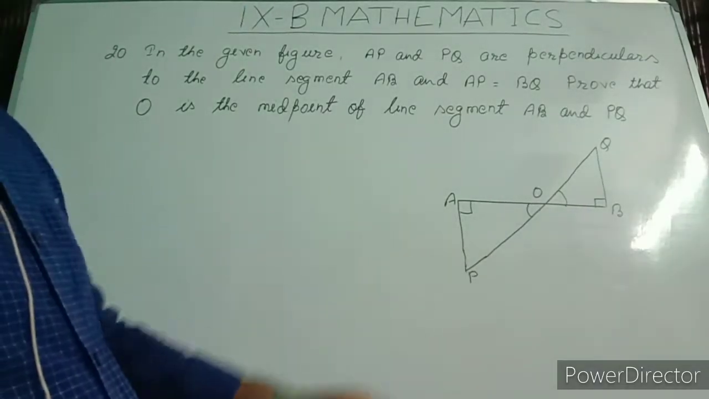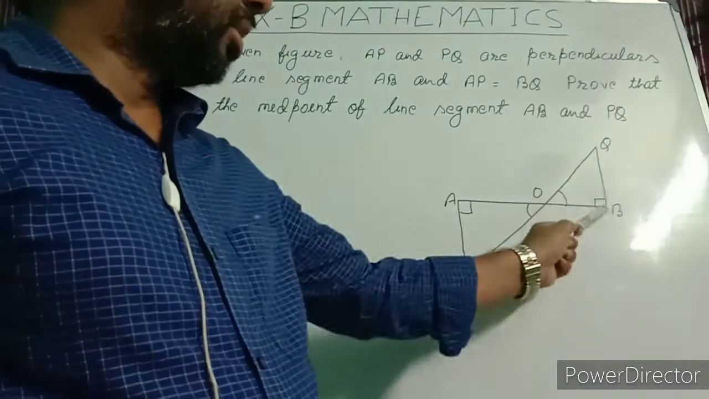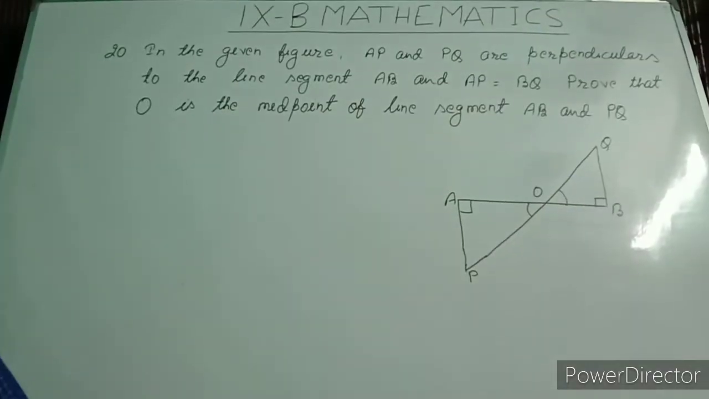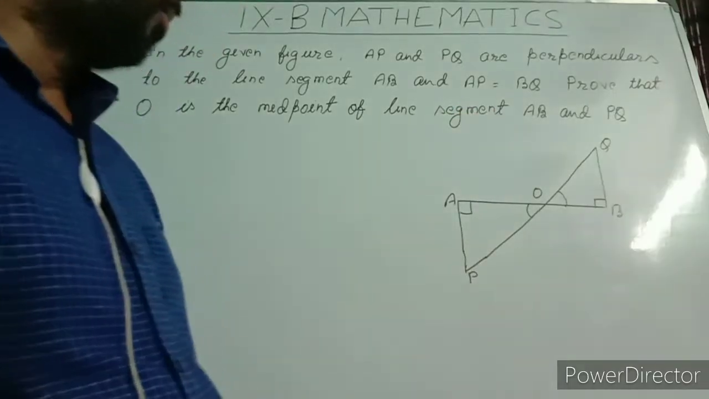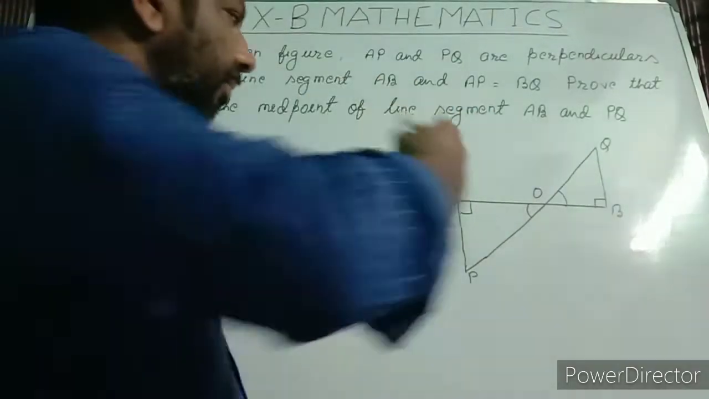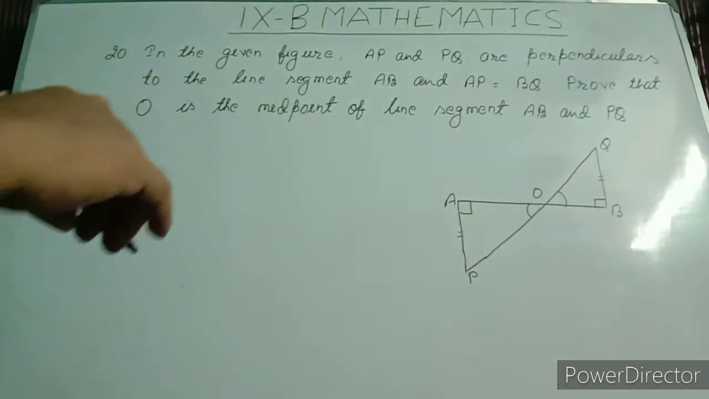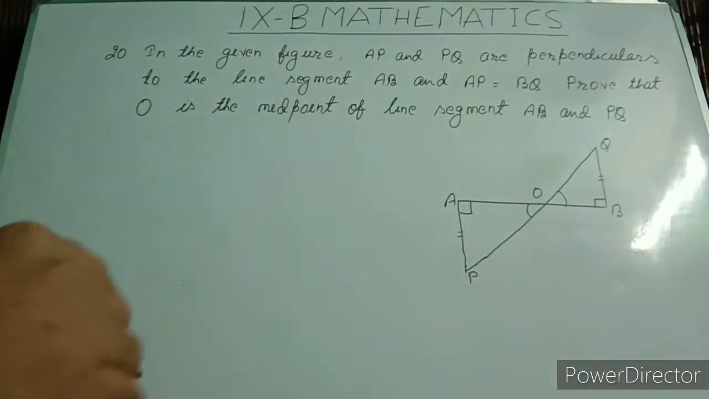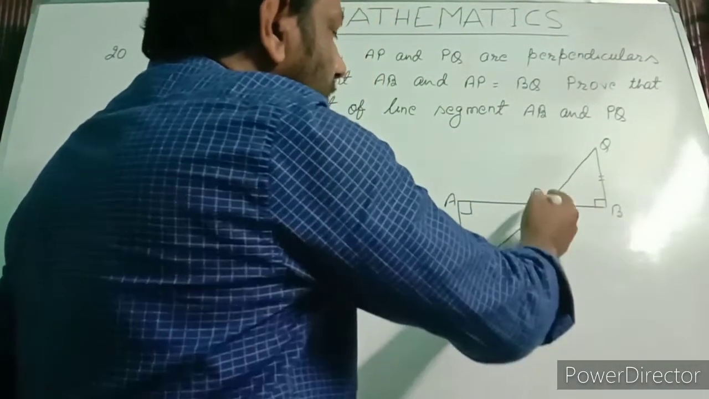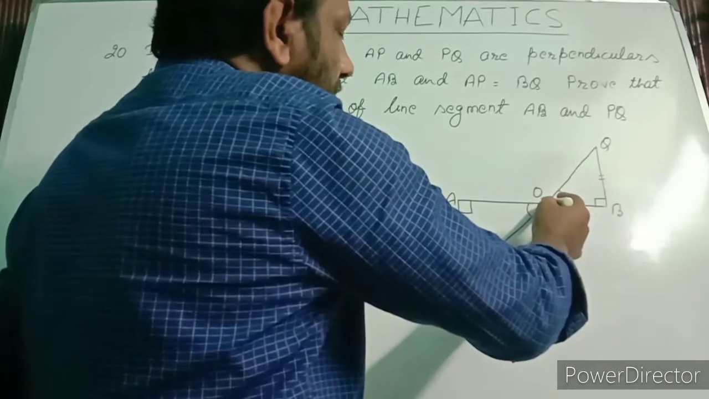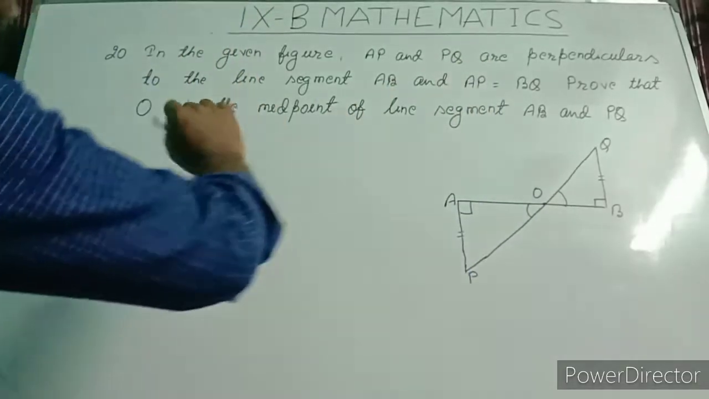In the given figure, AP and PQ are perpendiculars. These two lines are perpendiculars to the line segment AB. AP equal to BQ, and these two are equal also. Prove that O is the midpoint of line segment AB and PQ. This is the midpoint of AB, means OA equal to OB, and this is also the midpoint of PQ. It means OP equal to OQ.